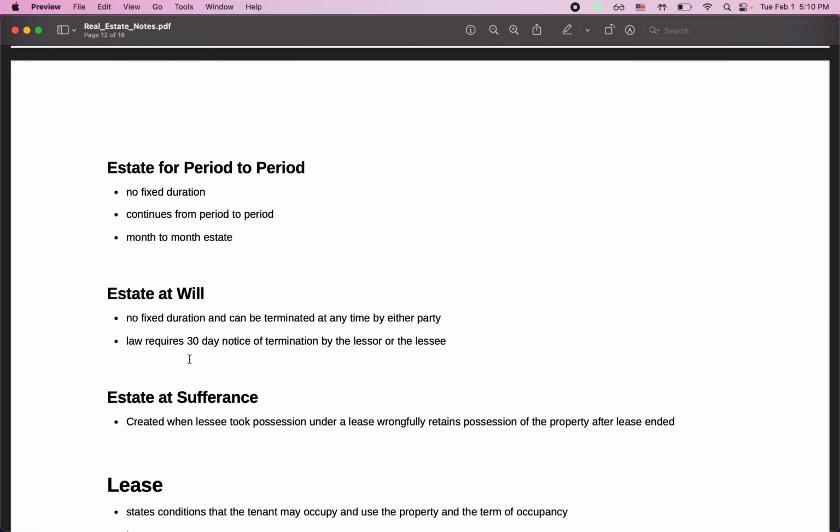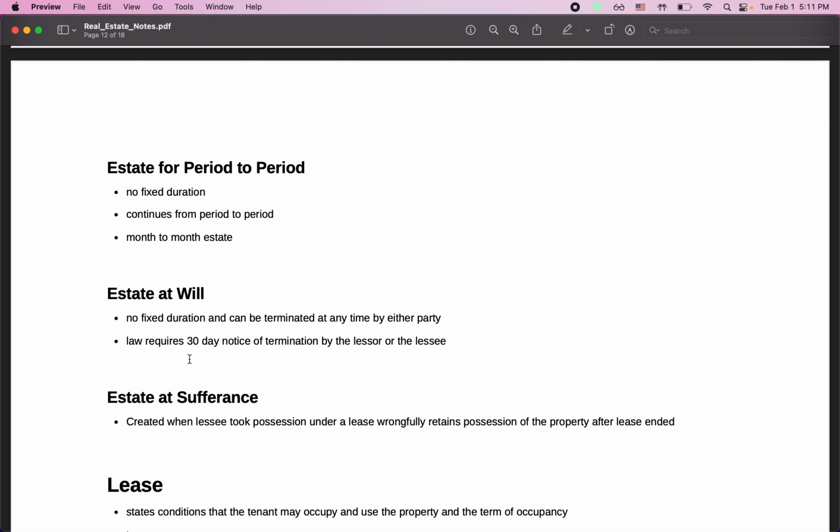Estate at will is an interesting case because we usually don't see it anymore, simply because of the nature of paying rent, paying for a specific duration of time. Estate at will basically says that there's no fixed duration and it can be terminated at any period of time by either party. The law requires a 30-day notice of termination by either party, but either party can terminate at any time.